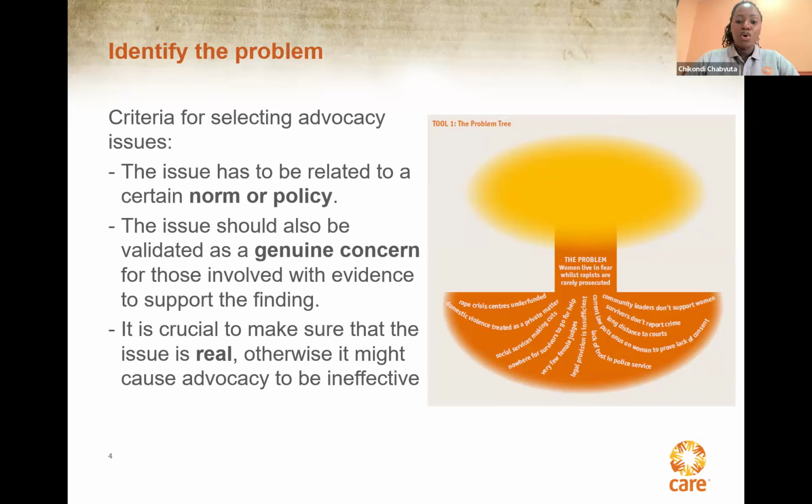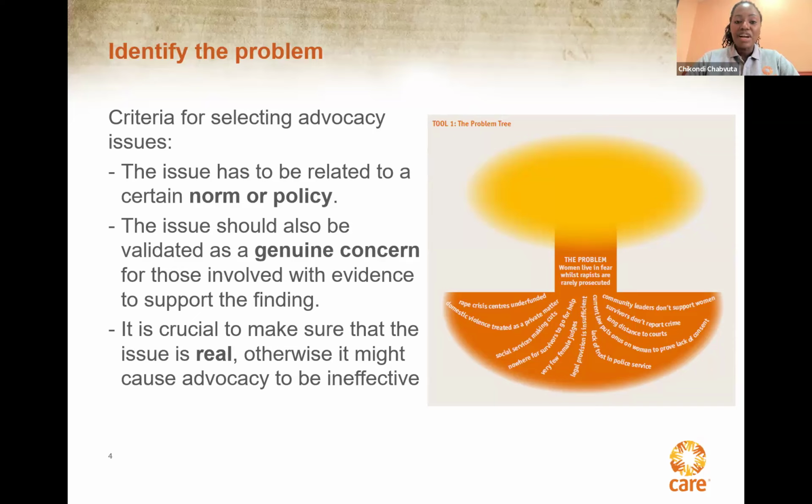So you need to make sure that the advocacy issue is related to policy, because a policy vacuum, a policy implementation gap, misrepresentation, or non-application of a policy will not get you to desired change. It can be any issue related to a practice, such as violation of a principle or procedure by people or others in a position of authority or power.